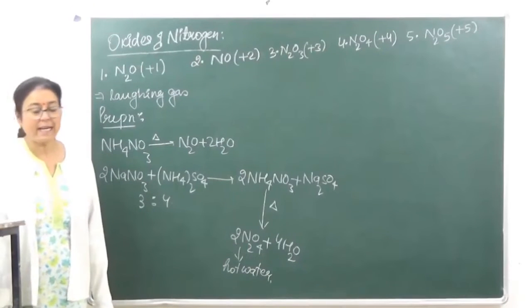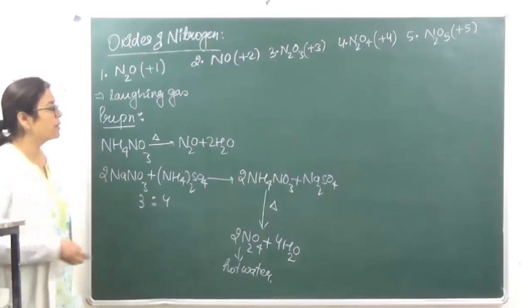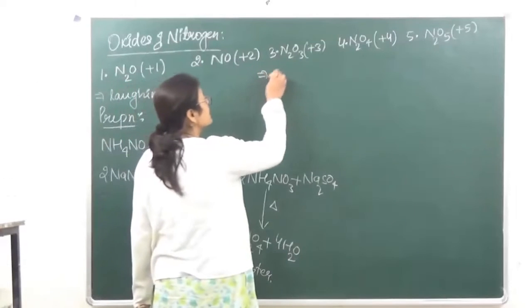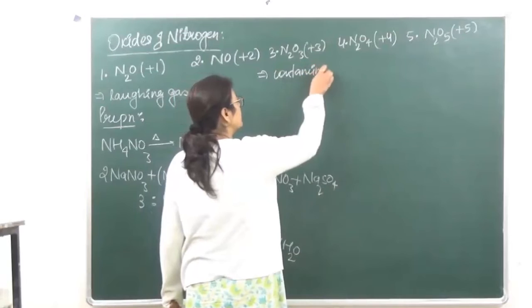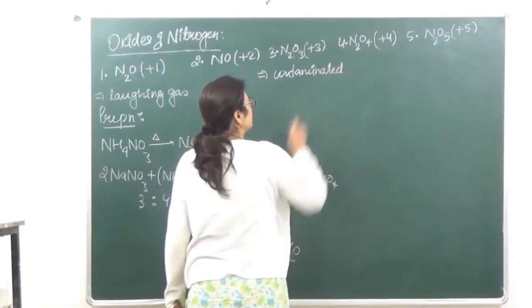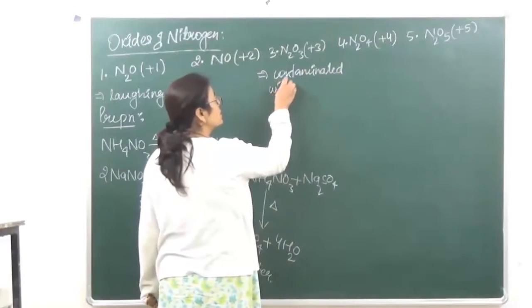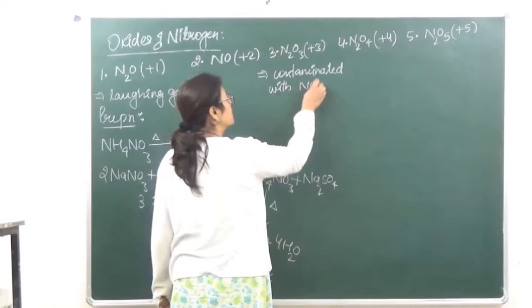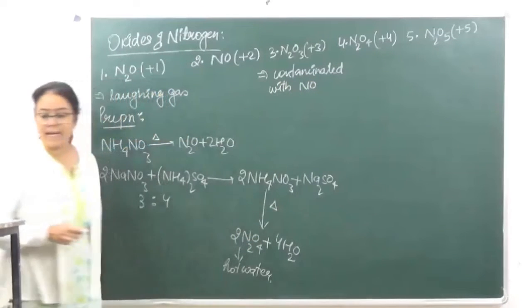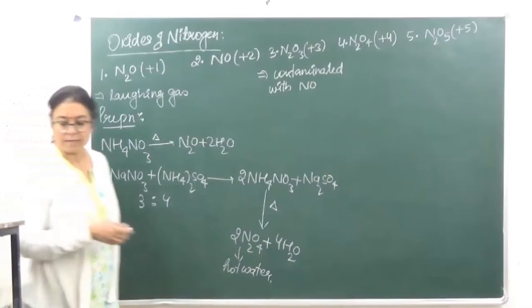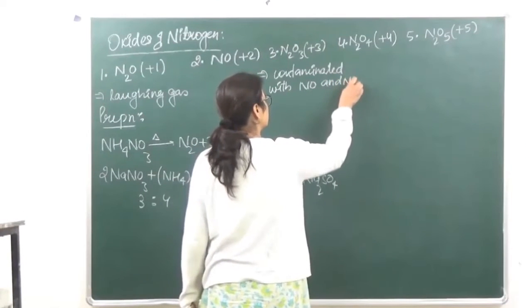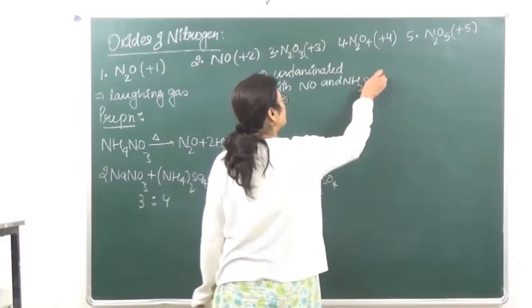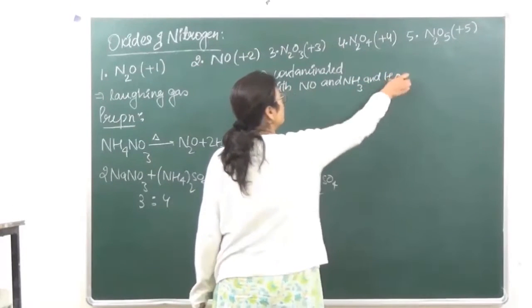Now the gas which is produced over here is contaminated with nitric oxide and ammonia. And a little amount of water is also present.